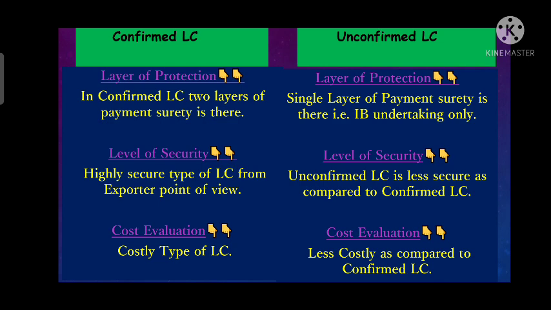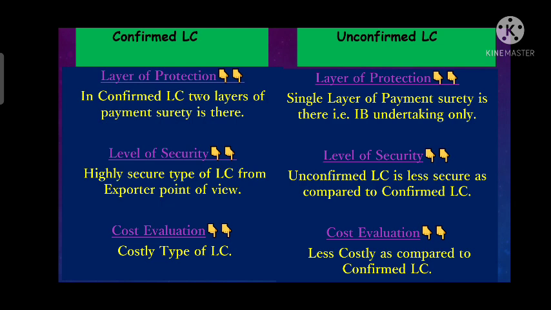So here we are getting two layers of payment protection. One is from issuing bank, one is from confirming bank. So in confirm LC there are two levels of payment surety. Whereas in unconfirmed LC there is a single layer of payment surety, that is only the issuing bank undertaking.